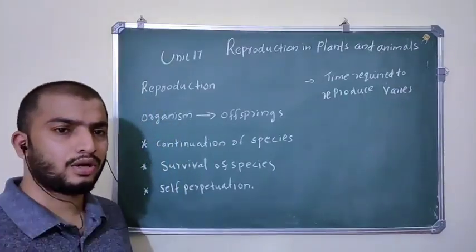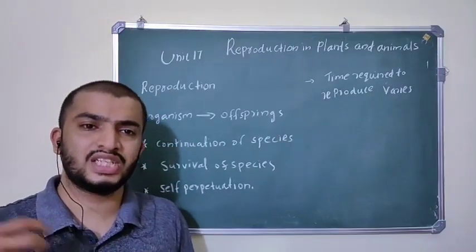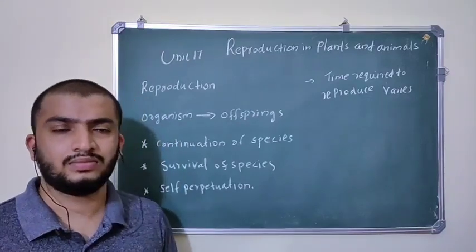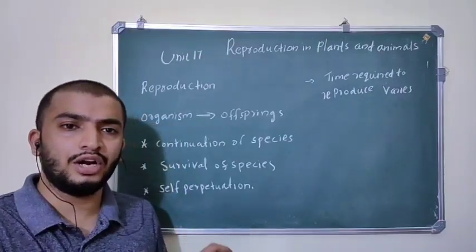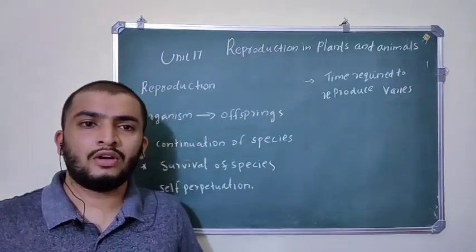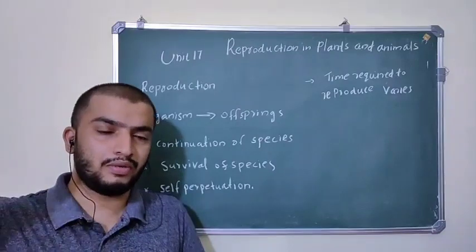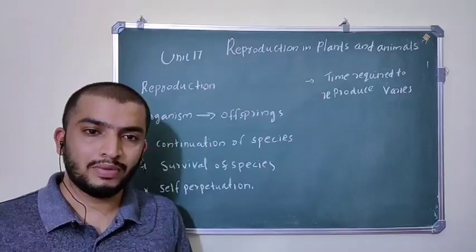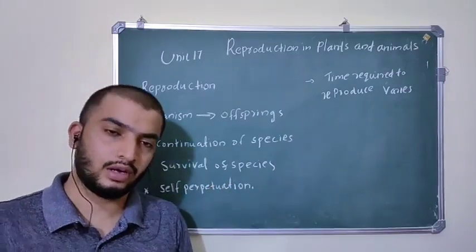So what is reproduction? Reproduction means a living organism producing its children. All living organisms show this character. Why do they produce their children? Because they have to continue their species. For example, in our case, humans. If we are not producing our children, what would be the condition of our coming generation? If we stopped our reproduction, what will happen? We could not see the human species around this world in the coming generation.